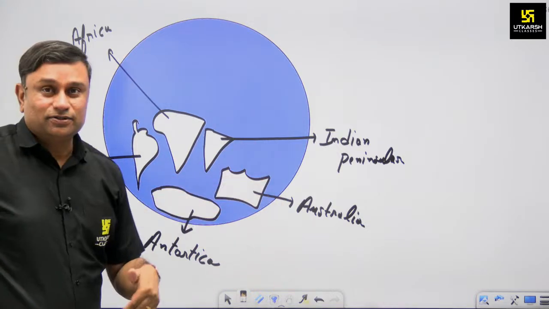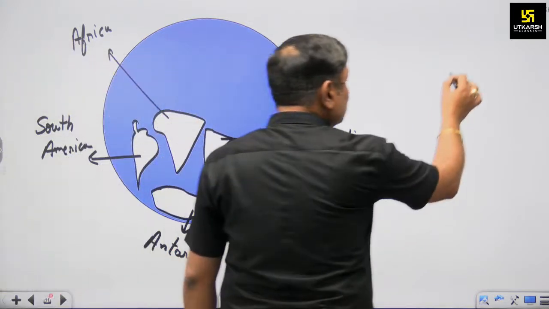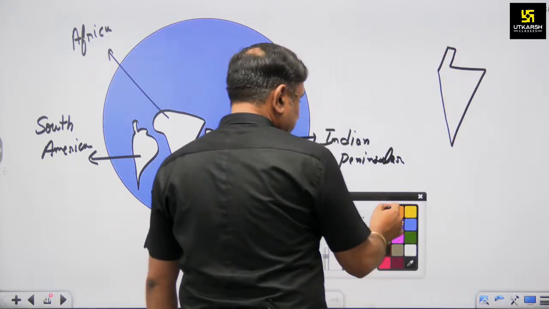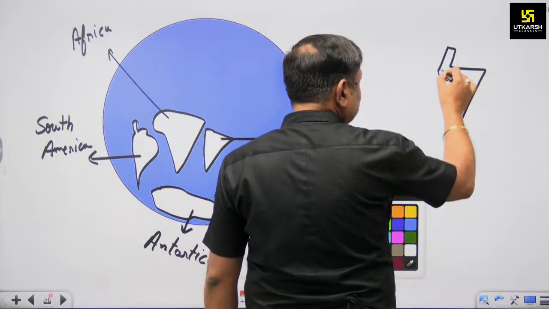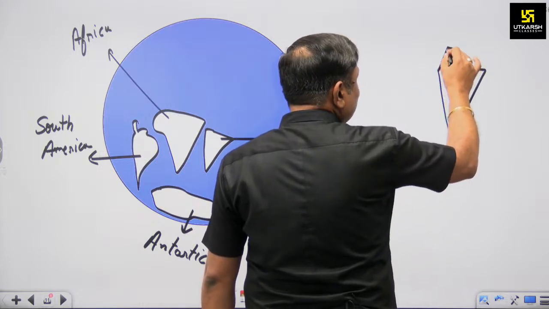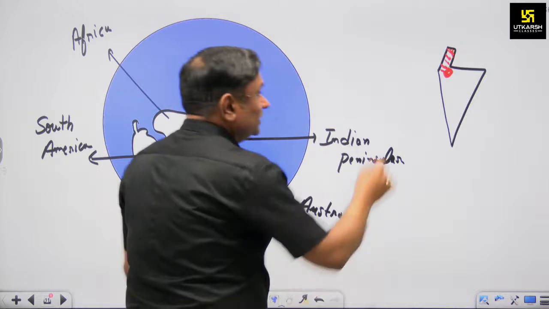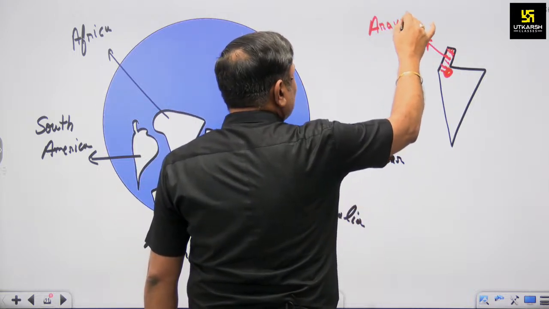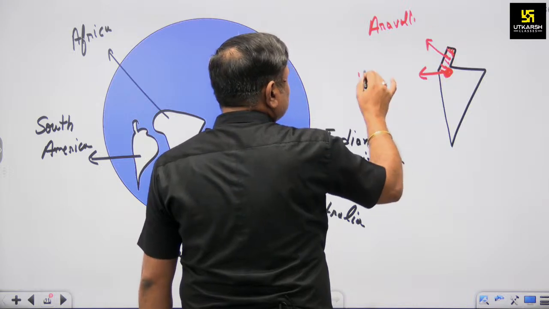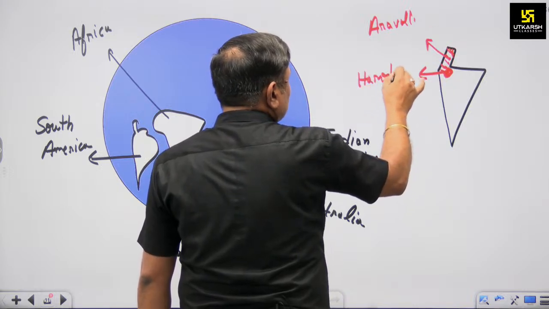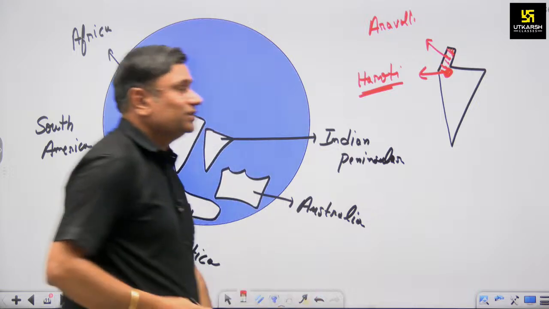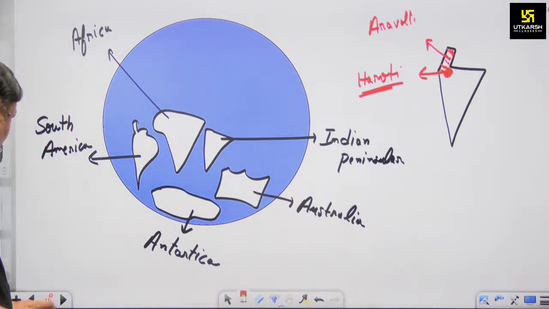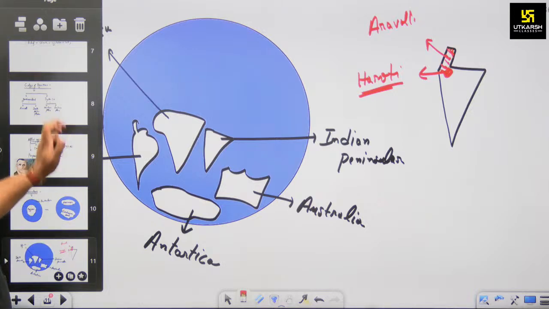and on this Indian Peninsula, the Aravalli and the Hadoti region are associated. So I just mention it: Aravalli and Hadoti. The Hadoti region is associated. Now the question arises. The Aravalli and Hadoti are a part of Gondwana land.